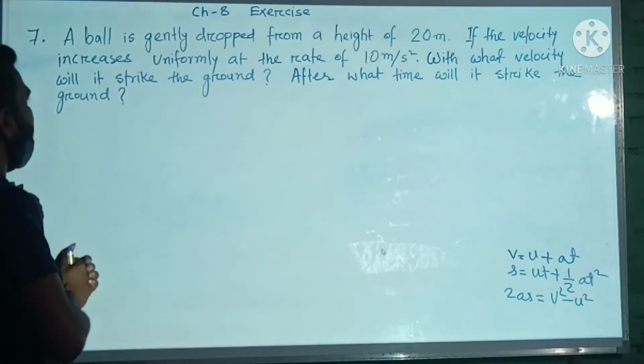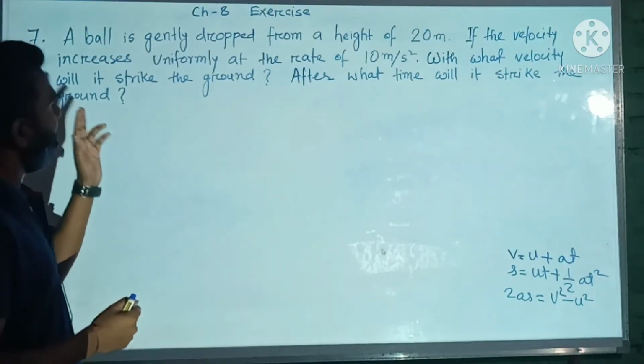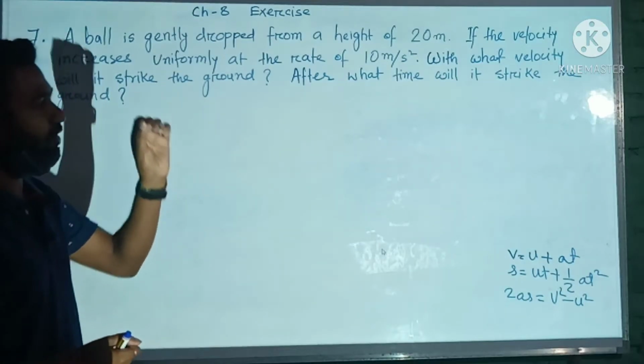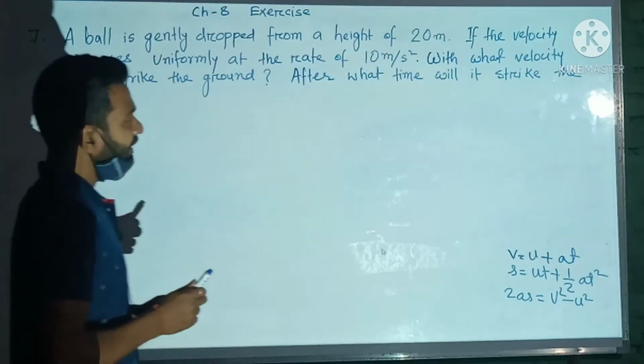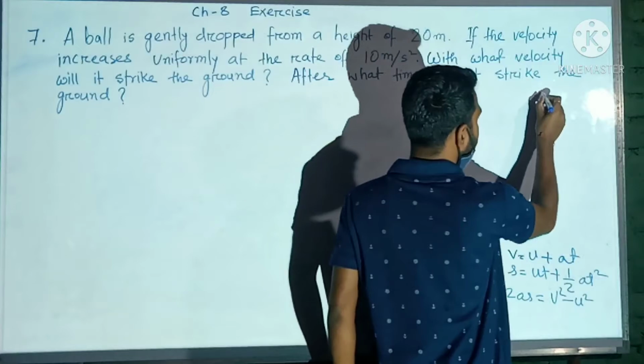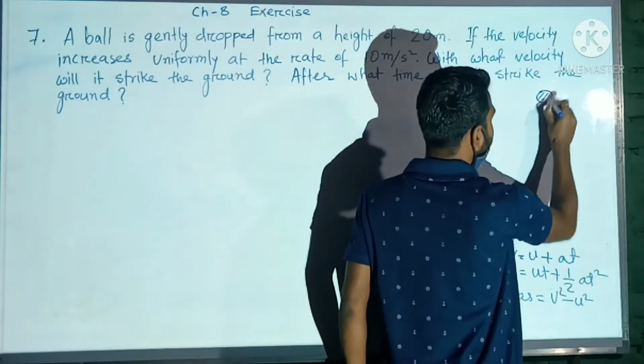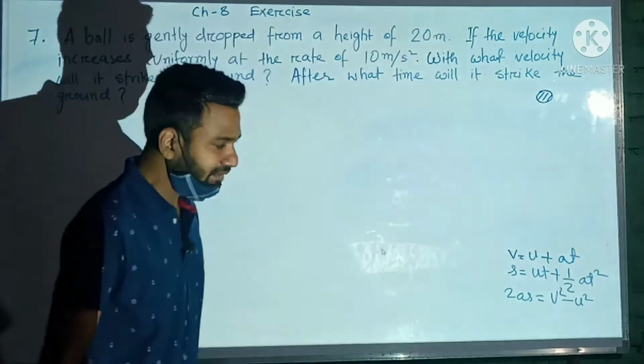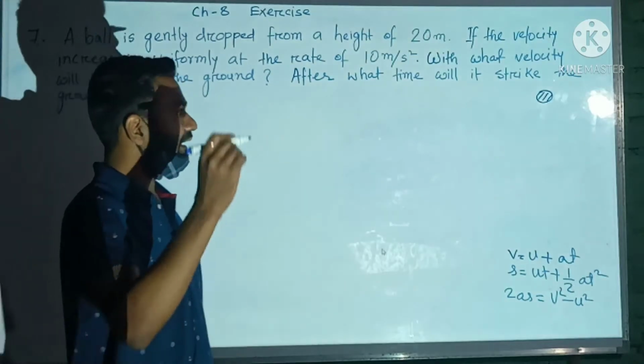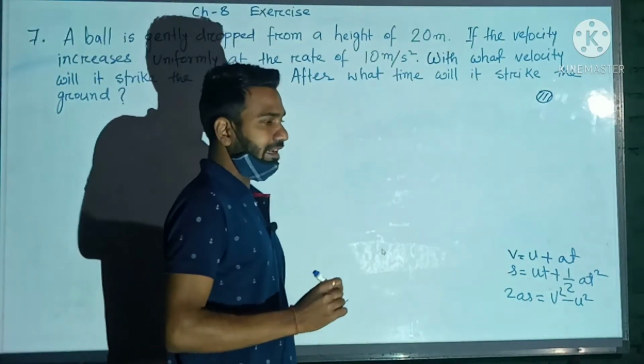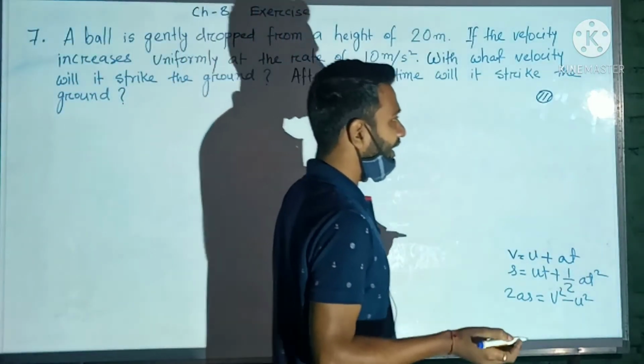So let's read the question first. A ball is gently dropped from a height of 20 meter. Gently means without applying any force. That means without giving any initial velocity.